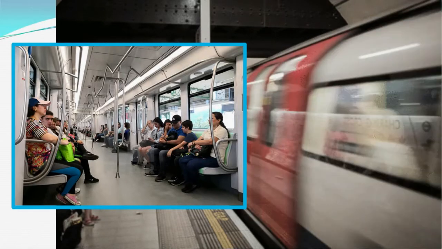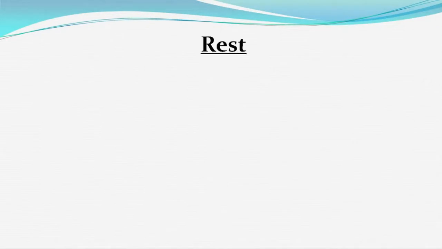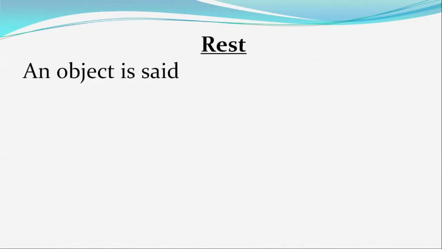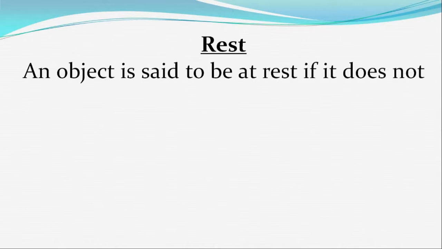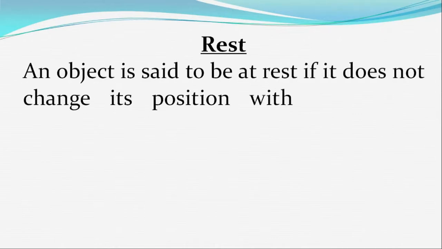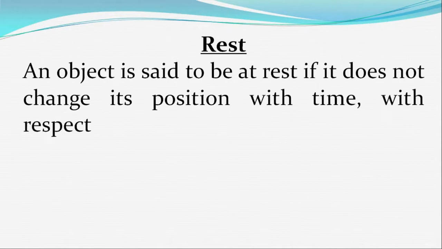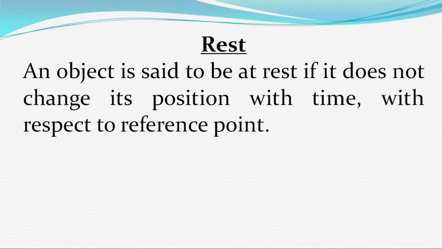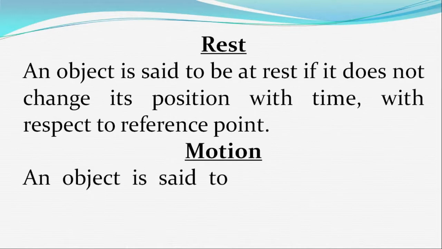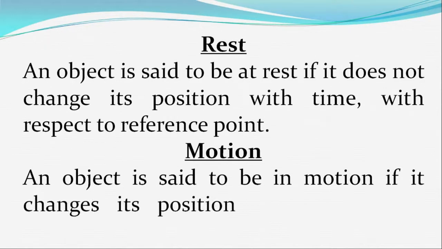So we can define rest. An object is said to be at rest if it does not change its position with time with respect to the reference point. And motion we can define as: an object is said to be in motion if it changes its position with time with respect to the reference point.